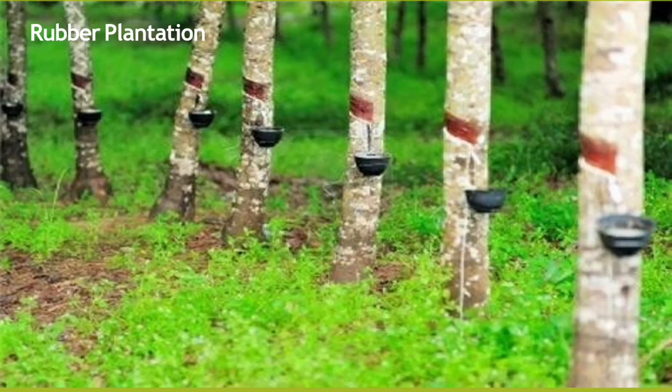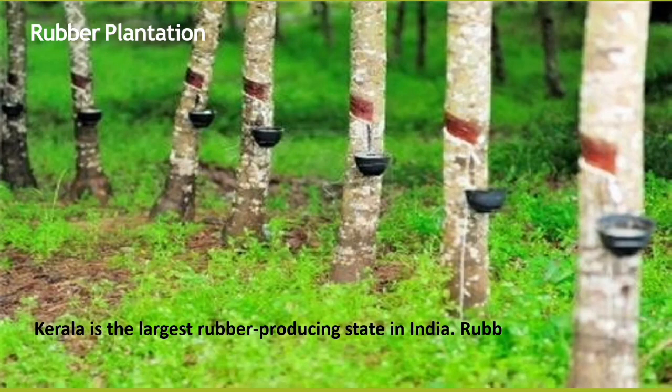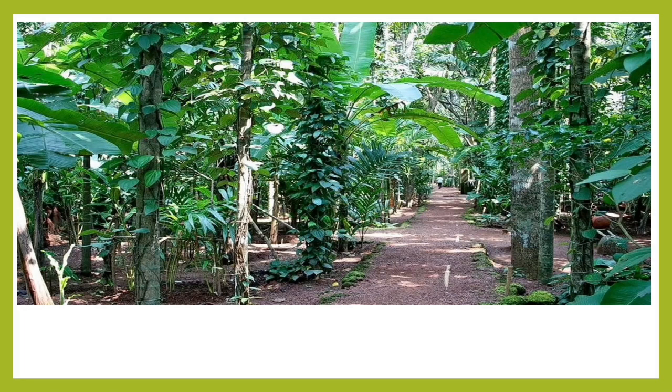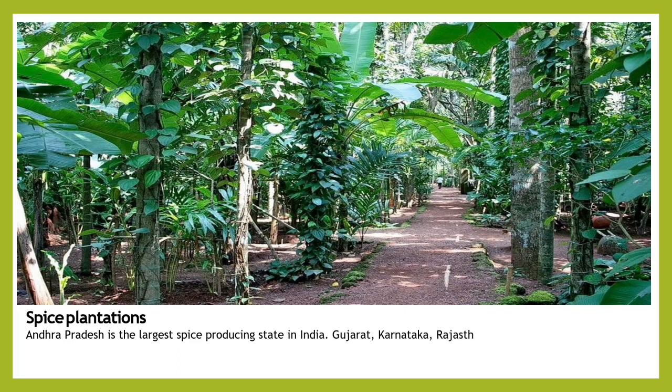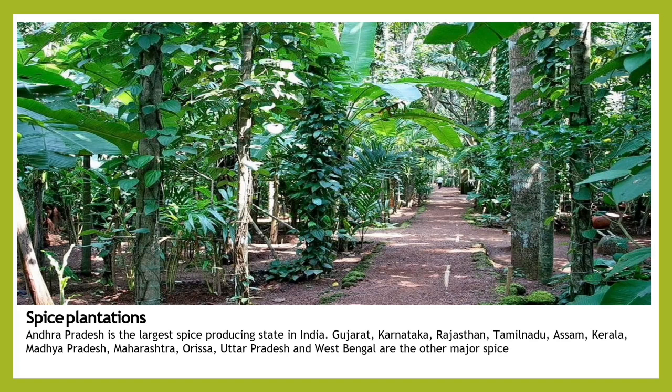Now, rubber. You can see that Kerala is the largest rubber producing state in India. Rubber is cultivated in 16 states of India. So all these we are talking about what? Commercial farming. Here are the spice plantations also. Andhra Pradesh is the largest spice producing state in India. Gujarat, Karnataka, Rajasthan, Tamil Nadu, Assam, Kerala, Madhya Pradesh, Maharashtra, Odisha, Uttar Pradesh, and West Bengal are the other major spice producing states in India.